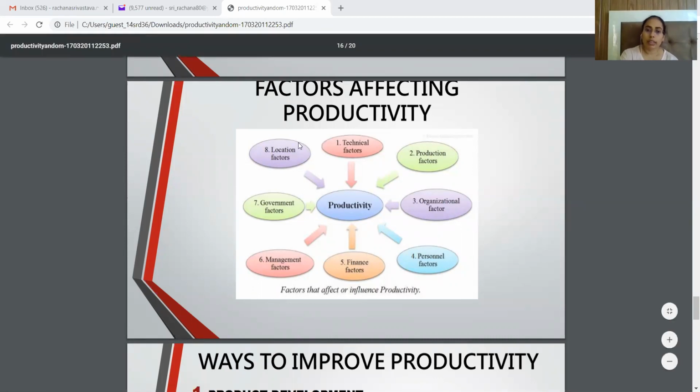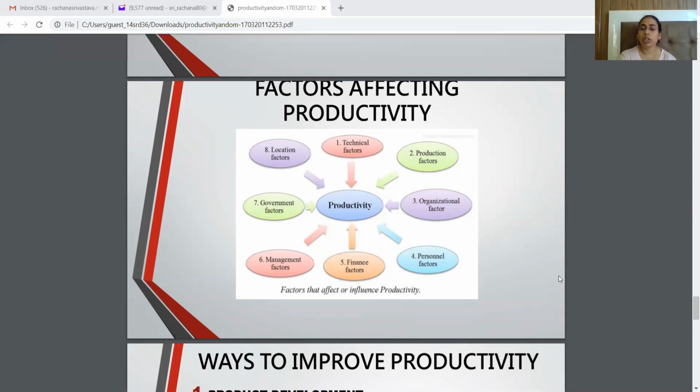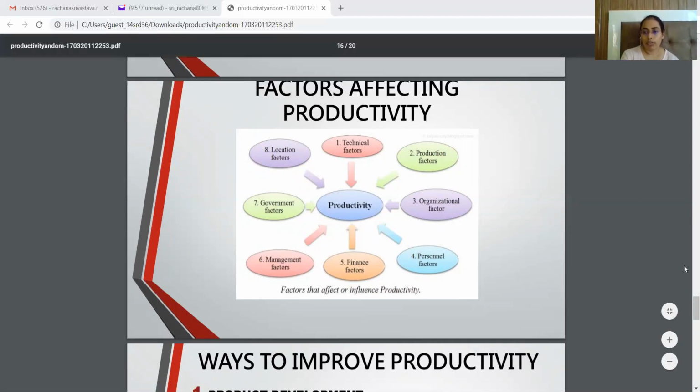And the last factor affecting productivity is location. Location is one of the crucial factors. If your factory is located in a place where labor is not cheap, labor is expensive, your overall productivity will go down. And if your factory is located nearby the market, the productivity can go up. So these are the factors which can affect the productivity of an organization.